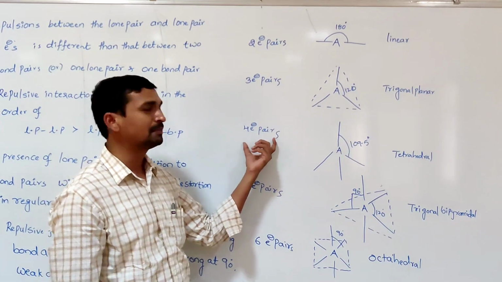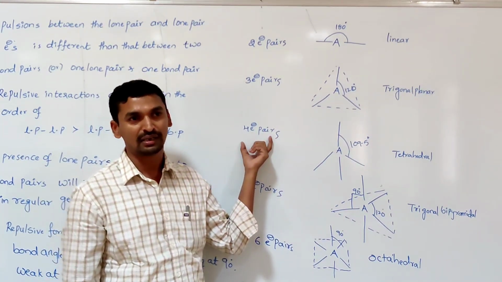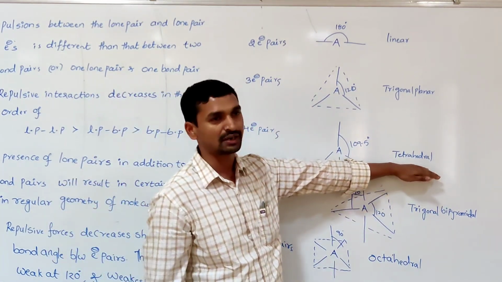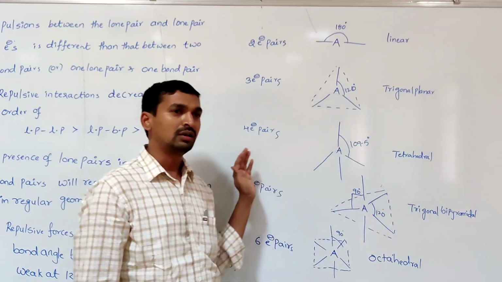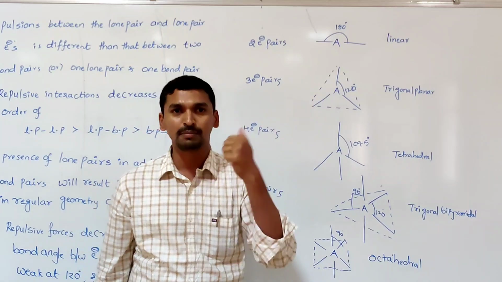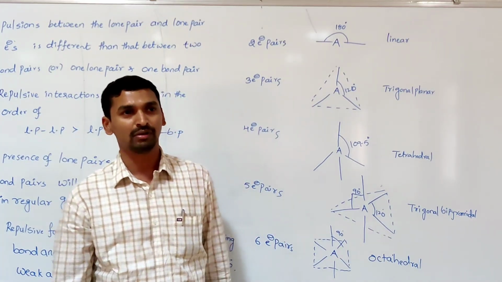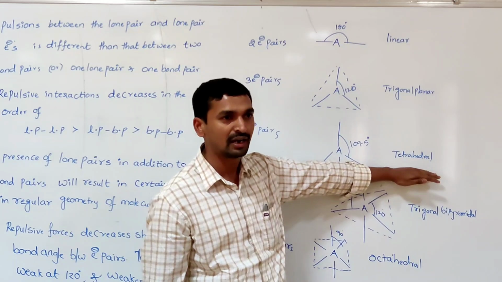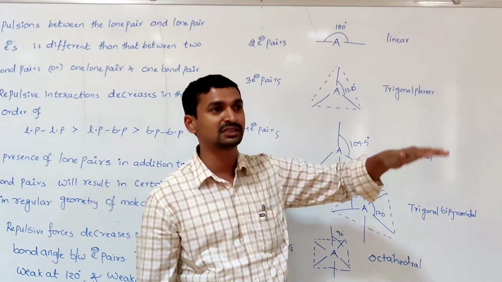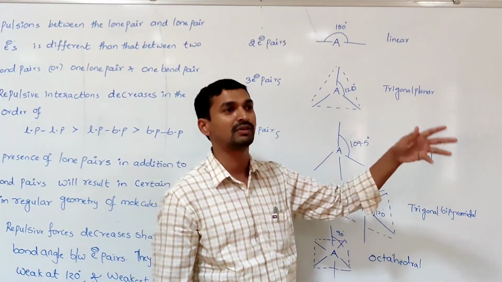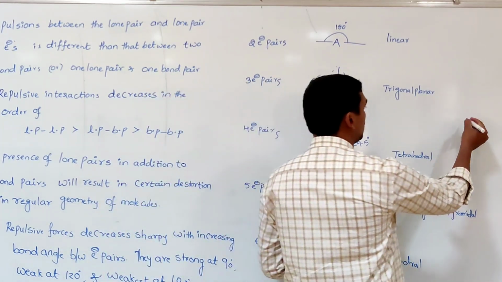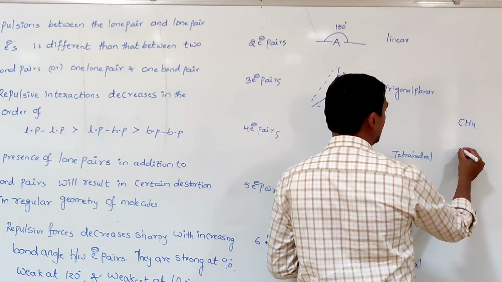Suppose four electron pairs are present around the central atom. If all four are bond pairs, the geometry is tetrahedral. If out of the four electron pairs, three are bond pairs and one is a lone pair, the electronic geometry is tetrahedral but the molecular geometry is pyramidal. The tetrahedral geometry is distorted, and finally we get a pyramidal shape.